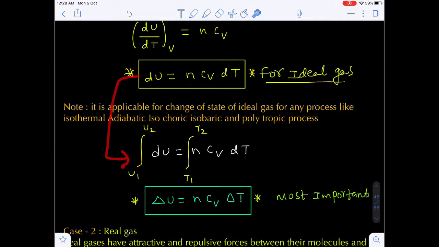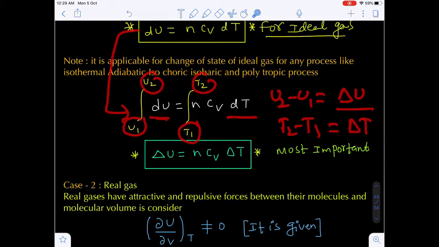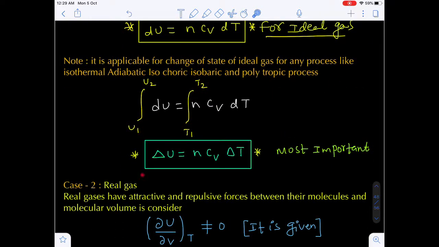Now this is a differential form, so I am integrating on both sides. The limits are U1 to U2 and temperature T1 to T2. The integral of dU is U2 minus U1, which is delta U. The integral of dT is T2 minus T1, which is delta T. So finally we can conclude delta U is equal to n Cv delta T. This is very, very important.